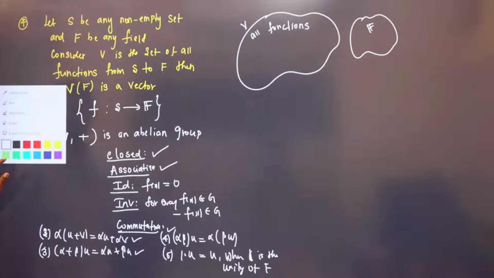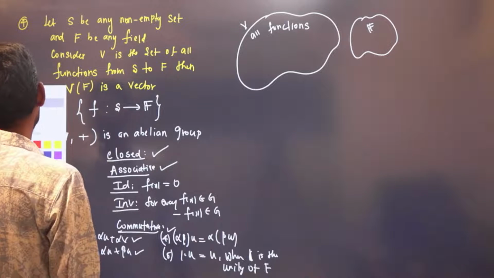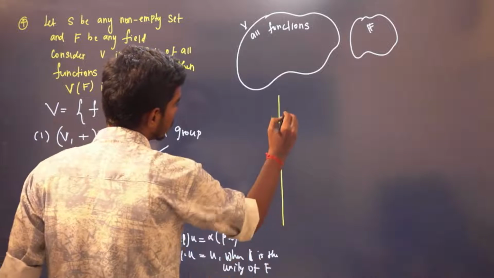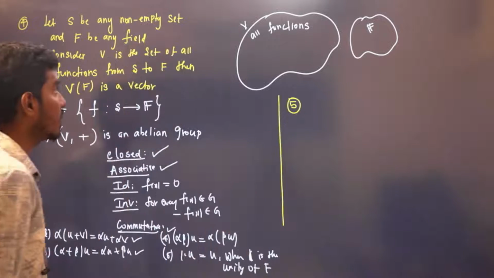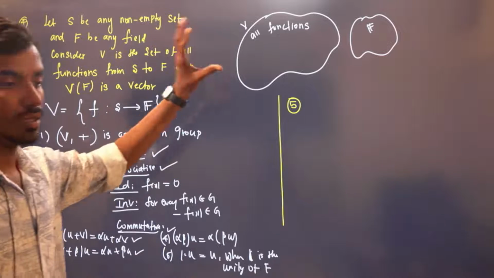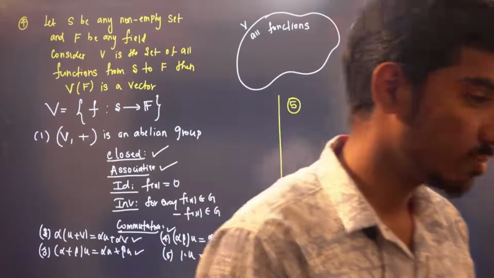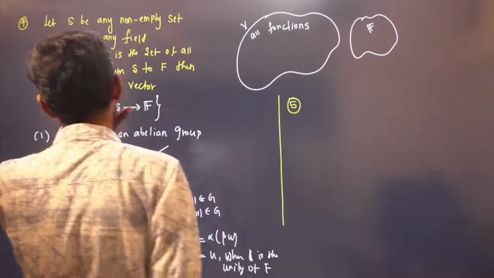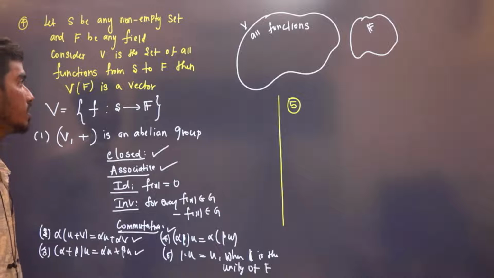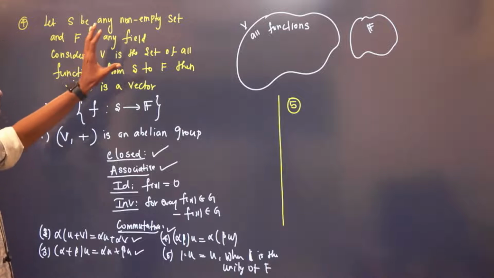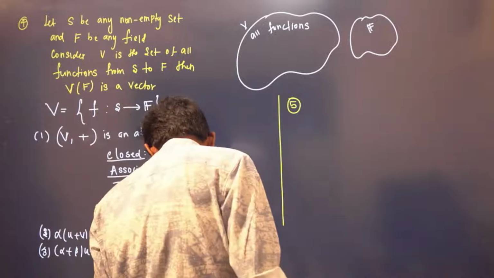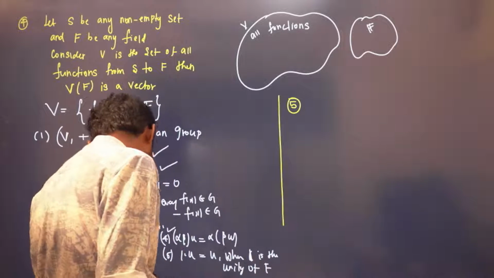Now fifth is, I'm going to consider a subset of this. Fifth is the set of all continuous functions. Here these consist of all functions. Consider only the set of all continuous functions, right? Here S consists of all those functions. You consider only continuous functions, right? The set of all continuous functions defined on the closed interval 0, 1.